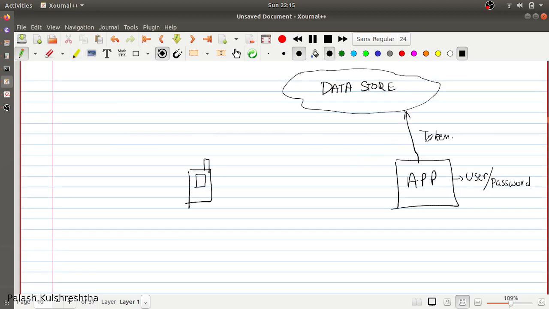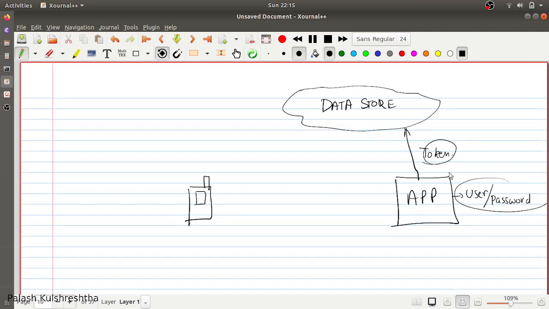One thing we have to keep in mind is this token is different from the username and password. How?